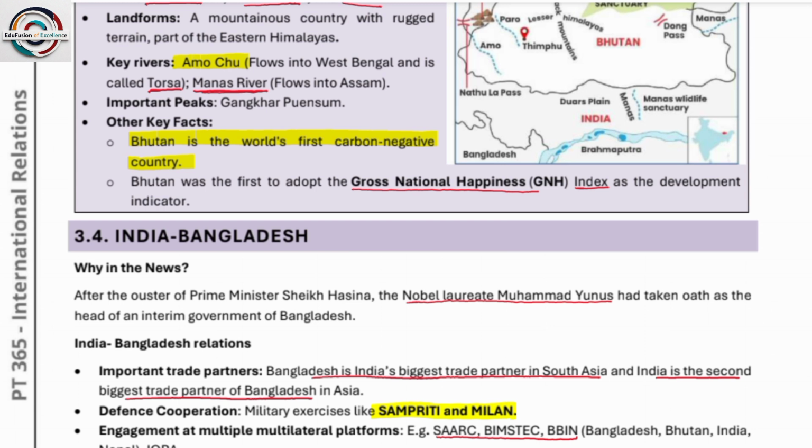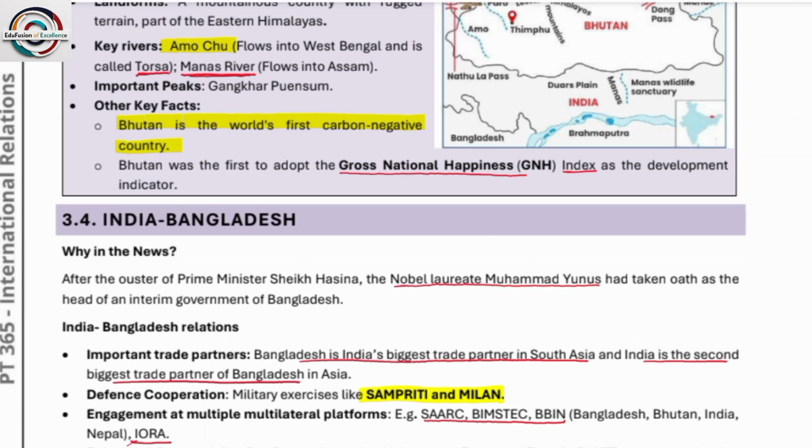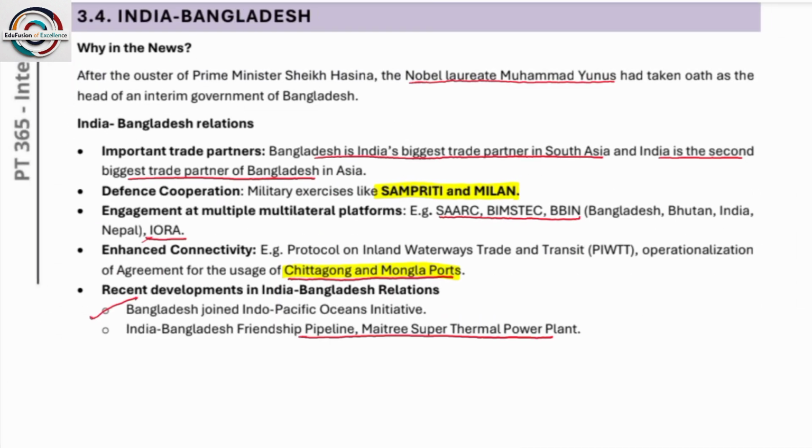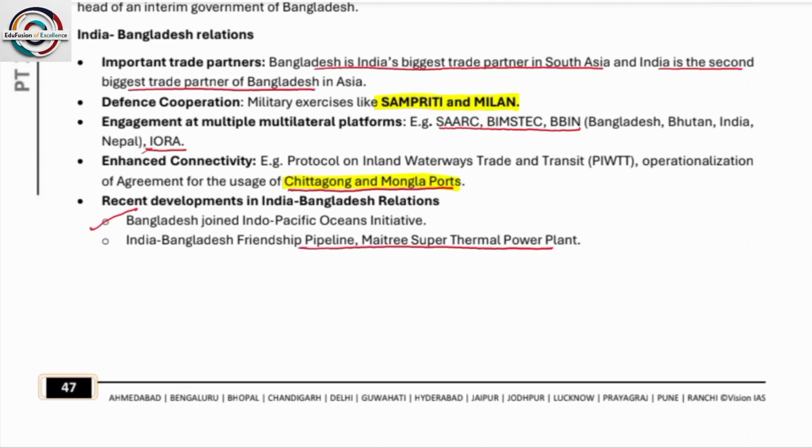Next, India, Bangladesh. So, important trade partner. Bangladesh is India's first trade partner in South Asia, and India is the second biggest trade partner of Bangladesh in Asia. Defense cooperation like Sampriti and Milan. These are some defense military exercises. Okay. Next. So some two ports that are in use by India, even with the agreement with Bangladesh, that is Chittagong port and Mongla port.